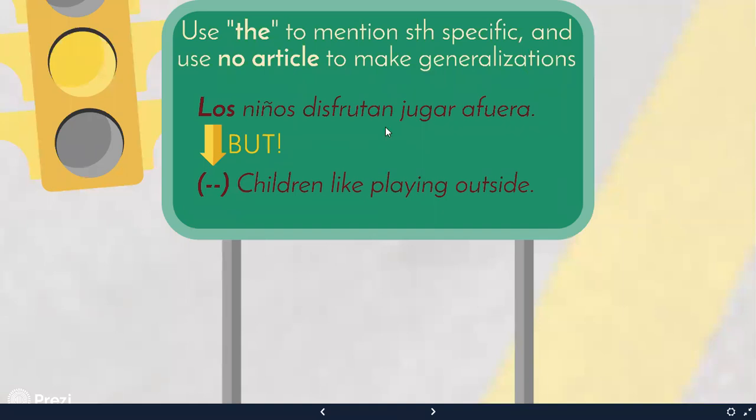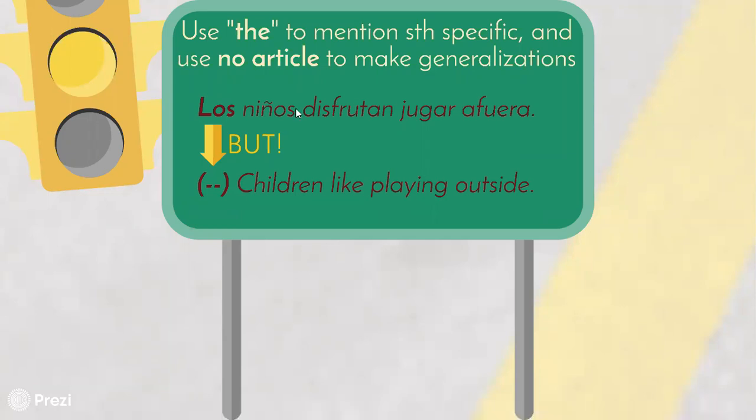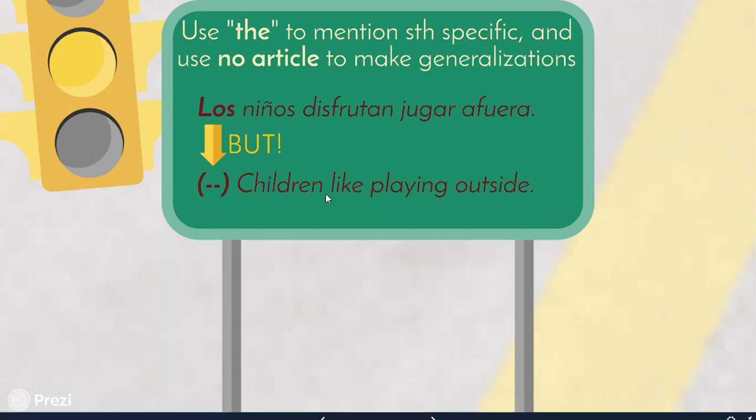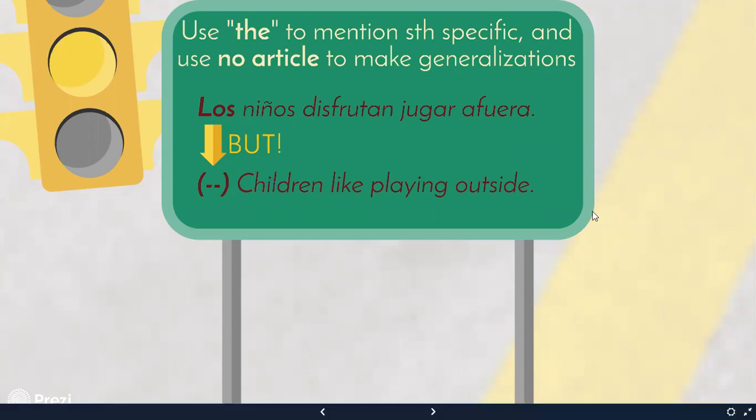This is what I was saying before, the difference between English and Spanish. Los niños disfrutan jugar afuera. Los niños, I have to use the article in Spanish. But in English, I don't, because children is a plural countable noun. Well, of course, it is plural, it's countable. Children like playing outside.